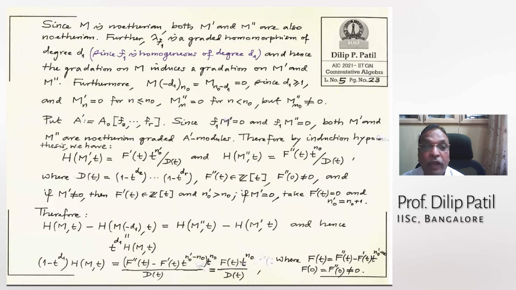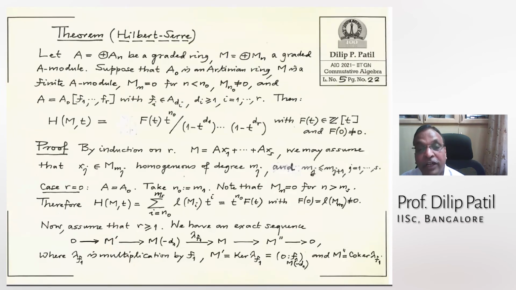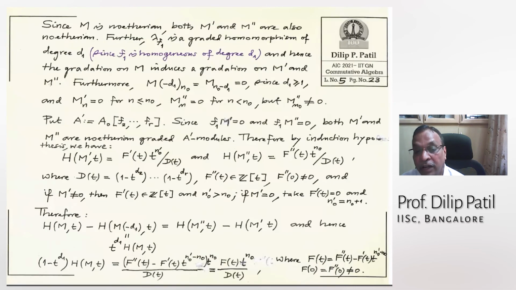And hence the gradation of M induces a gradation on M prime and the quotient. I said this in the preliminaries, right?